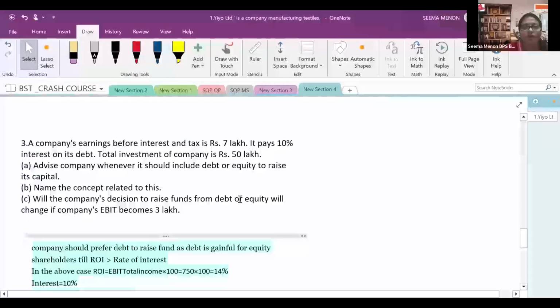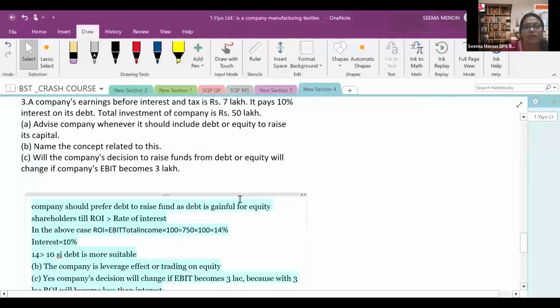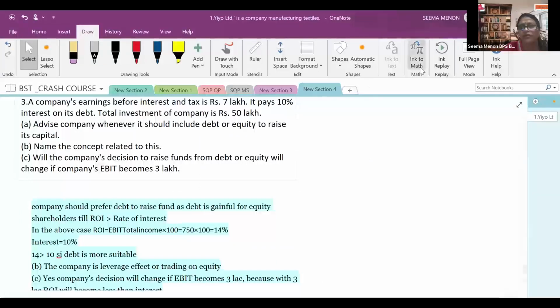I'm giving one homework. You can just click a photo of this and solve it. I have written the answer also there. A company's earning before interest and tax is 7 lakh. It pays 10% interest on debt. Total investment is 50 lakhs. Advise the company whether it should include debt or equity to raise its capital. You have to advise the company.